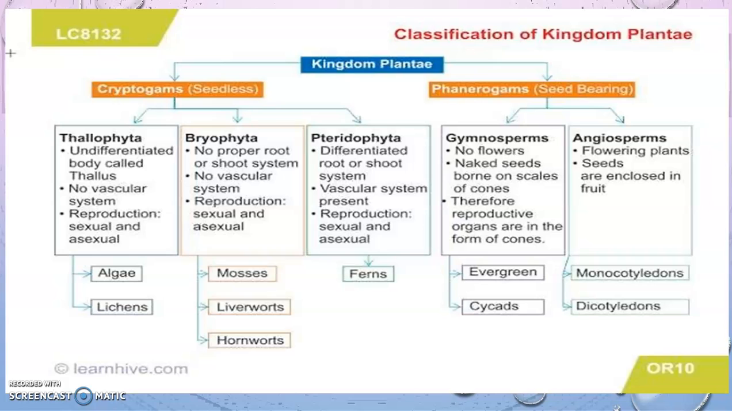Gymnosperms are naked seeded plants, that means the seeds are not covered by the fruit. Angiosperms are those in which the seeds are covered with the fruit. So they are also called flowering plants. The gymnosperms have reproductive organs called cones. They are evergreen, and an example is cycads. Then angiosperms are divided into monocots and dicotyledonous plants.